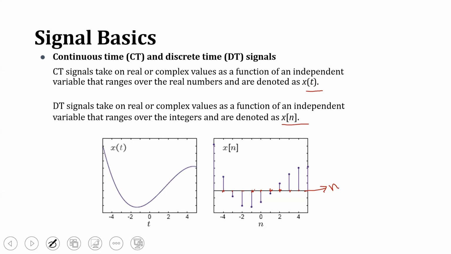Whereas for continuous time, it is with respect to t. This axis is with respect to t, that is the time axis. If we look at the signal, for all instances of time the signal has some value. That is called a continuous time signal. Here, x of n is a discrete time signal because it exists only at discrete instances of time. This you need to remember very well.